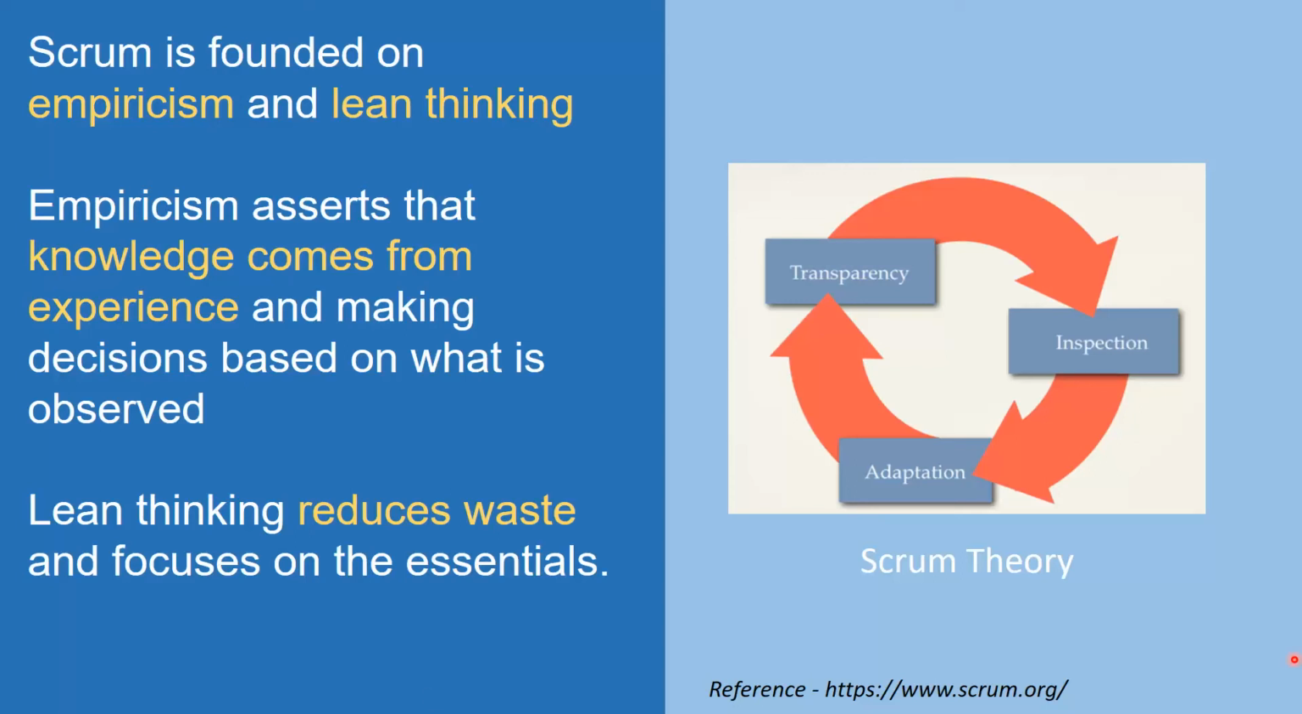So it's a combination of empiricism as well as lean thinking, wherein we try to think of ways to reduce waste and focus on essentials. I've talked about some of that in the 12 principles in my previous videos as well. So it's an iterative, incremental approach to optimize predictability and control risk. That's basically what Scrum is.